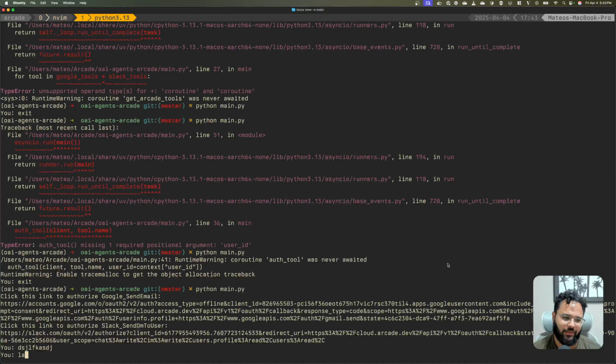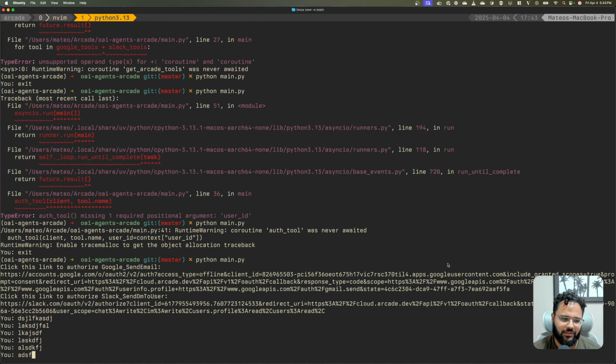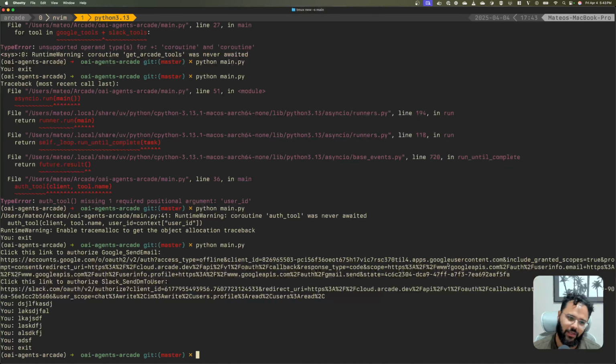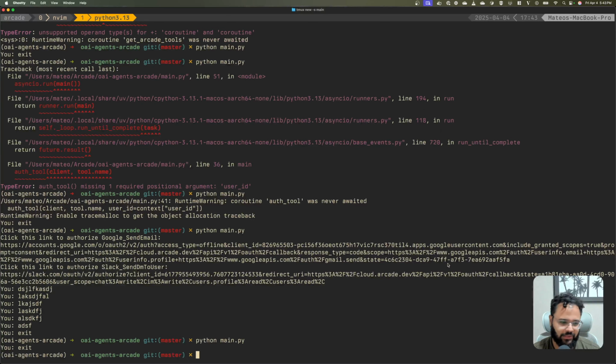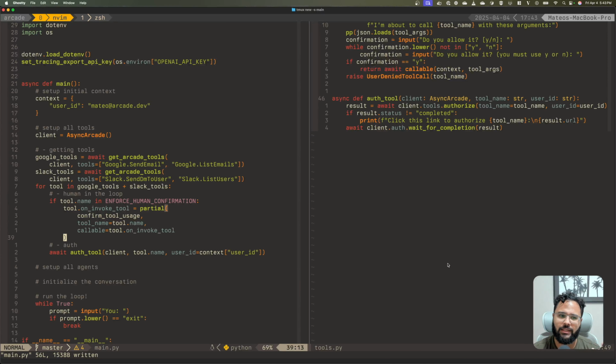And of course, this doesn't do anything, and I can just exit. But the next time I call this, it should just be authorized, right? So it's checking. That's it. We have permission to use the tools. That's awesome. For me, this auth that just works is one of the best things about Arcade. So exit. All right. So we now have all the tools set up correctly, and we just need to create our agents, right?